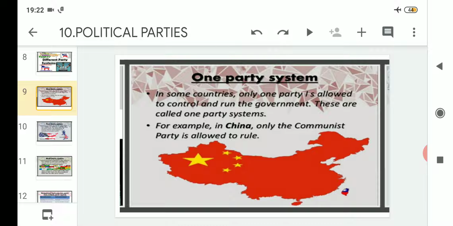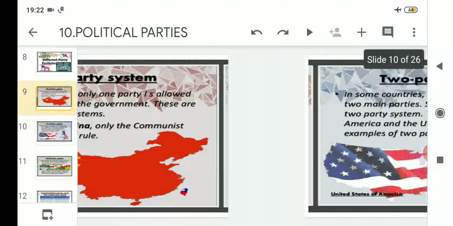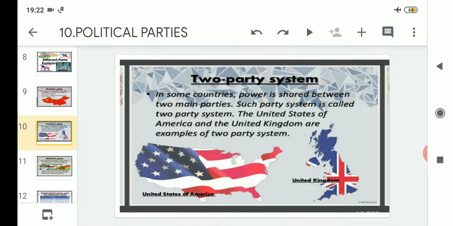The example is China, where only the Communist Party of China is there. After that, we read about the two party system, where only two parties are allowed and candidates from either of the two parties will be chosen. The examples are the United States of America and the United Kingdom.